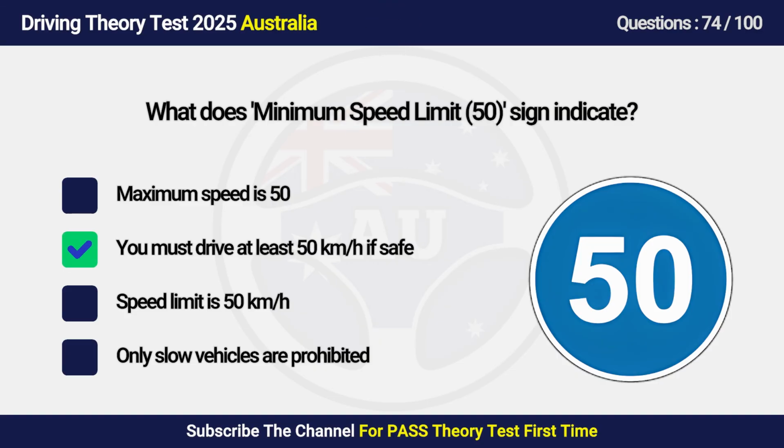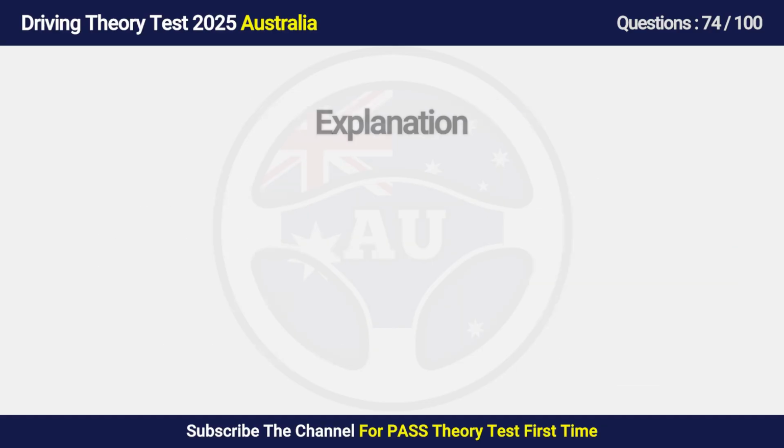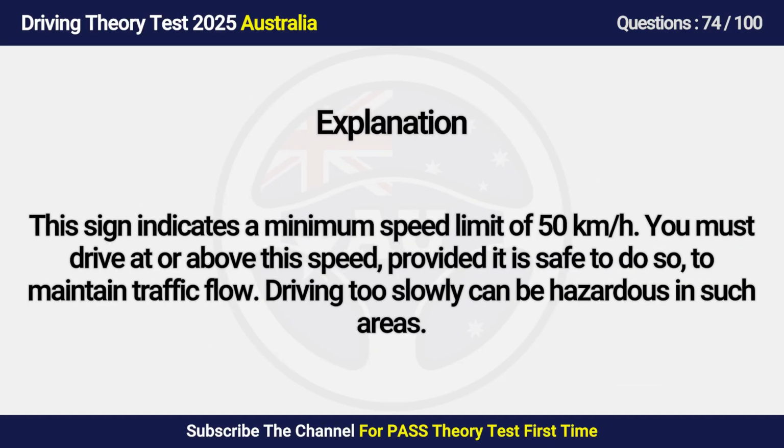Answer is B. You must drive at least 50 if safe. This sign indicates a minimum speed limit of 50. You must drive at or above this speed, provided it is safe to do so, to maintain traffic flow. Driving too slowly can be hazardous in such areas.